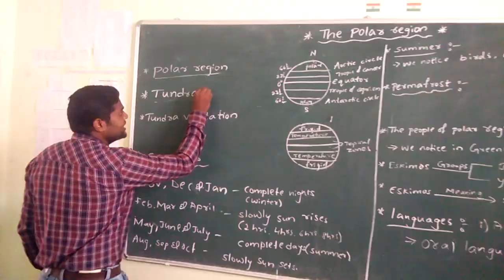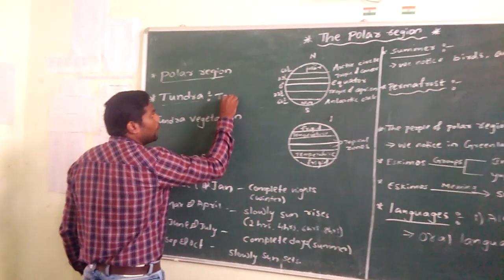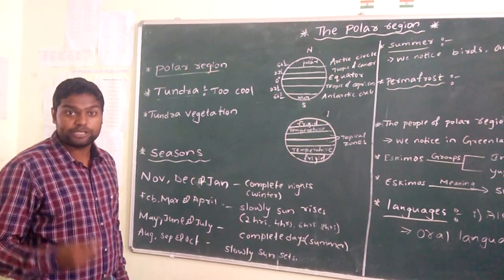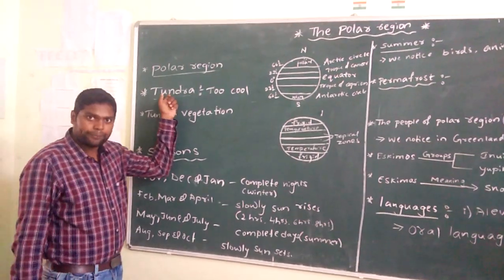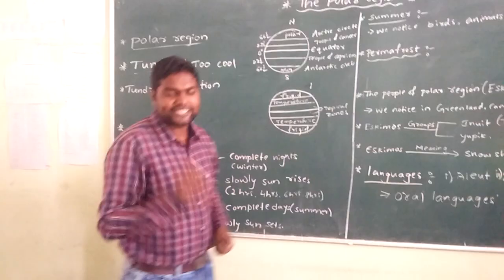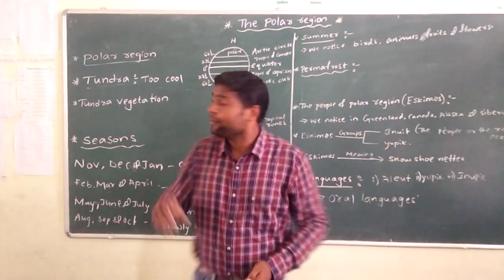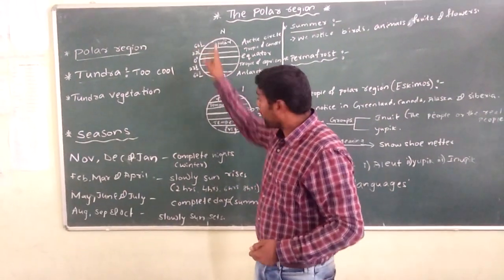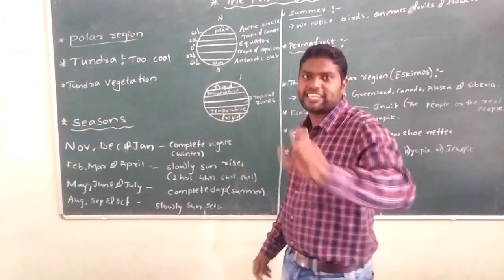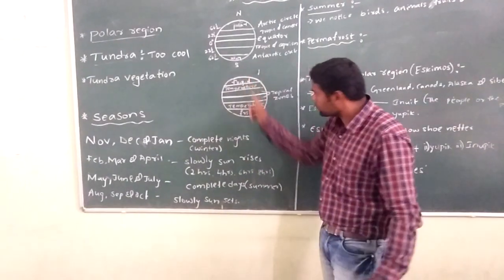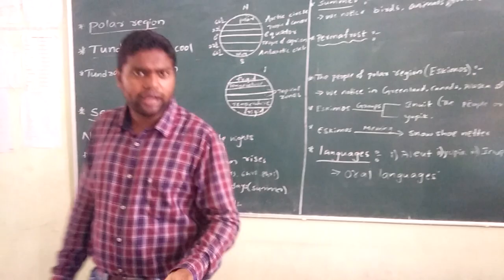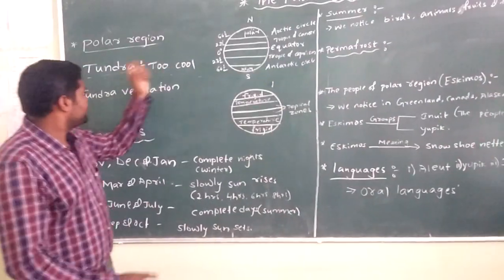The meaning of tundra is too cool. In Hindi we have thanda. You know very well, thanda means cool. So in English we have tundra. Tundra means too cool. Actually, what is the definition of tundra? The places or the continents which are in North Polar region or South Polar region, I mean the places which are in polar regions or in frigid zones, we call those places tundra. So what is the meaning of tundra? Too cool. So that is about tundra.